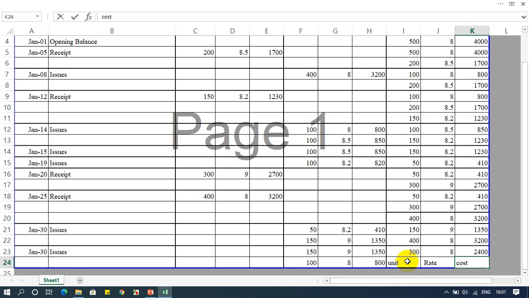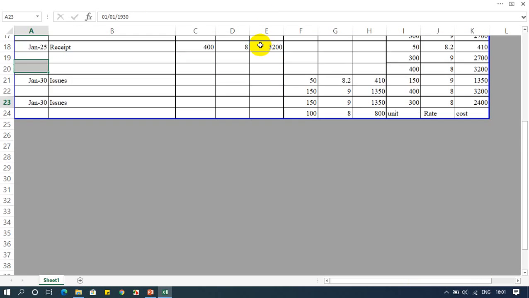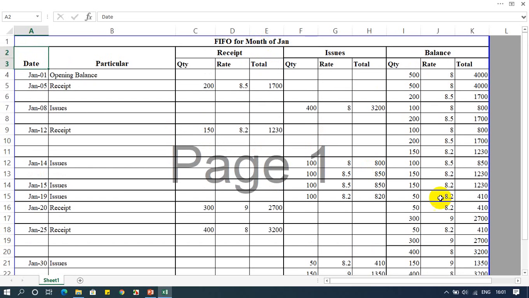And in the next session we'll discuss the LIFO system that we have. This is called the FIFO method. So we are using it here. So the heading is FIFO for the month of January, right? For the month of January. So this is how you use the FIFO method.